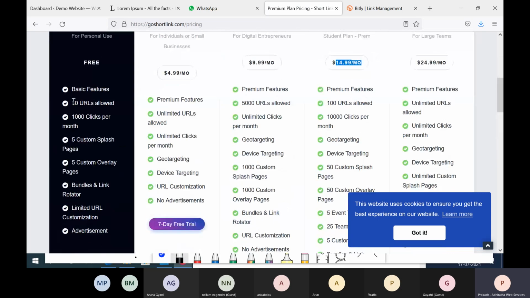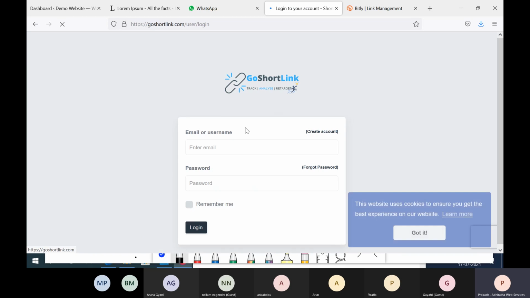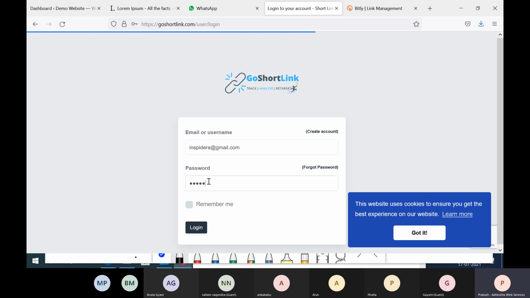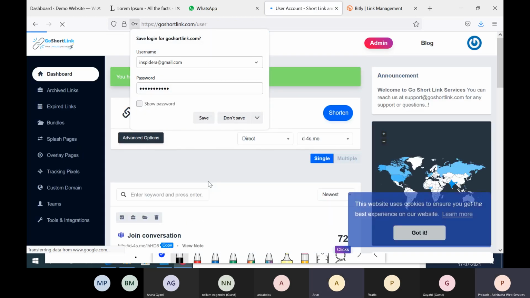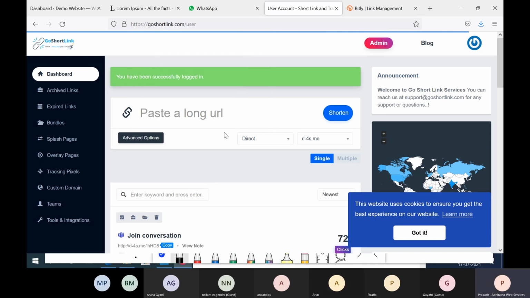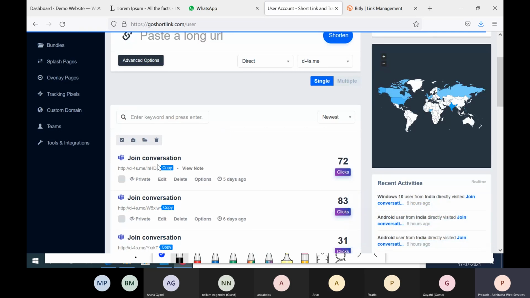What all benefits does it have? Let me log in. See, first thing we discussed is tracking. Every day you are getting links, in the morning session, evening session. When you click on it, I will be able to track it. I will even know from which device you are accessing.